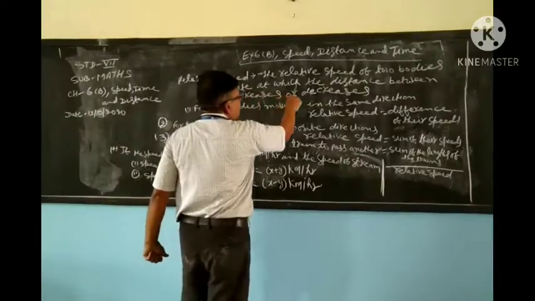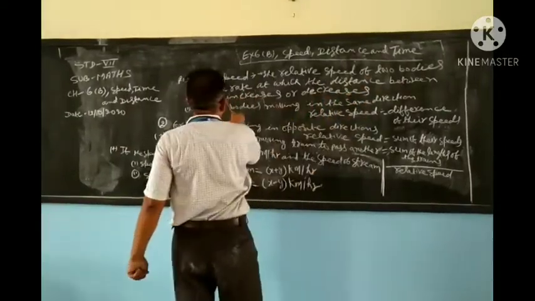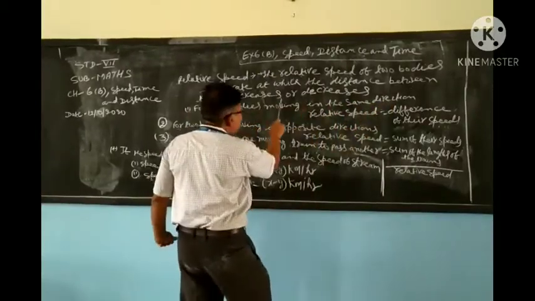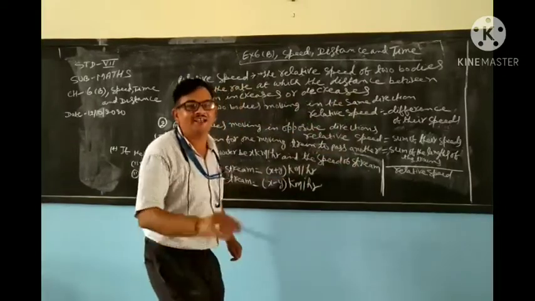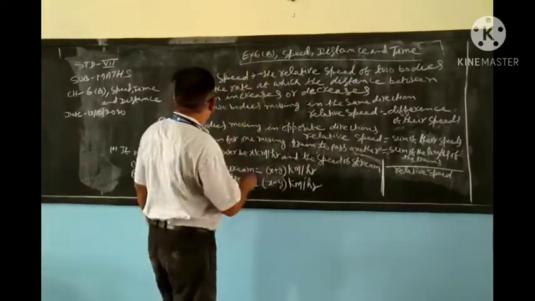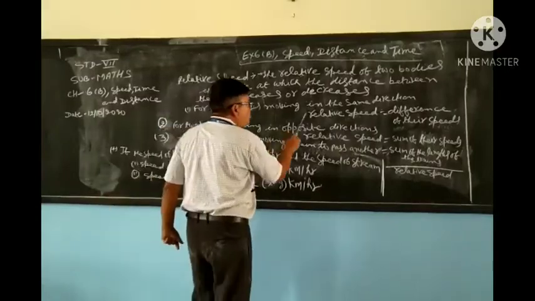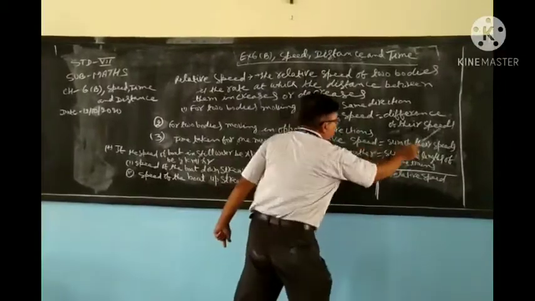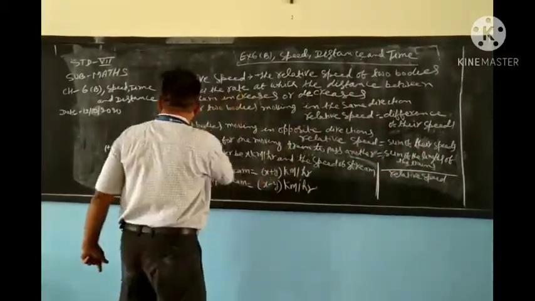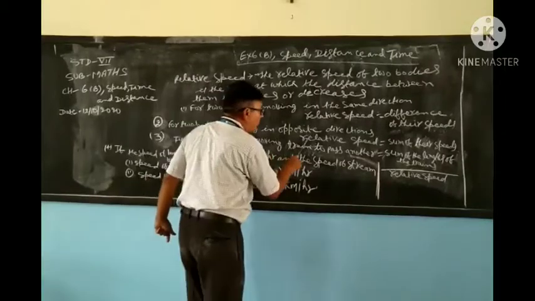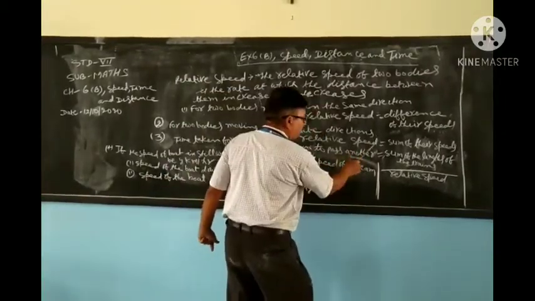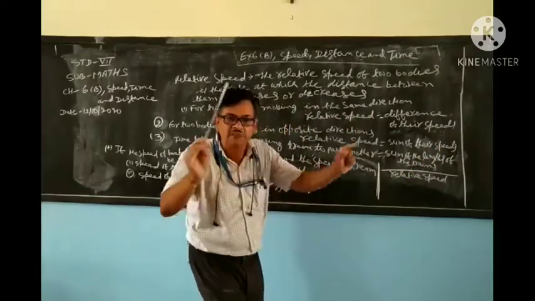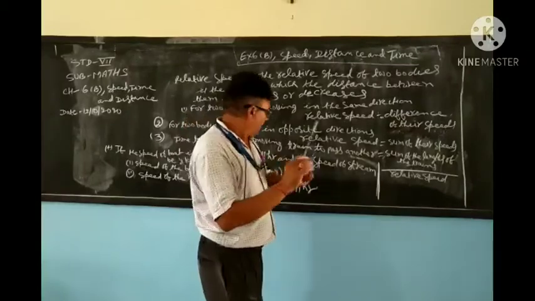The relative speed of two bodies is the rate at which the distance between them increases or decreases. Either it can increase or decrease. First, for two bodies moving in the same direction, relative speed is equal to the difference of their speeds. Second, for two bodies moving in opposite directions, relative speed is equal to the sum of their speeds. Means in one you will subtract and in the other you will add.